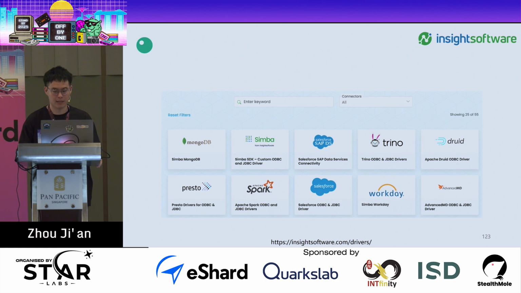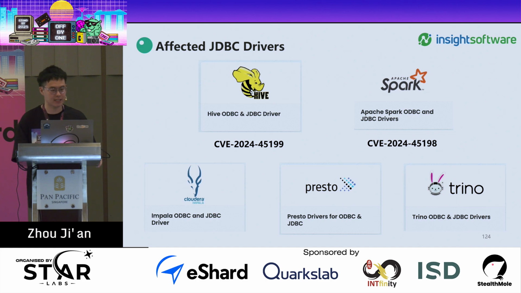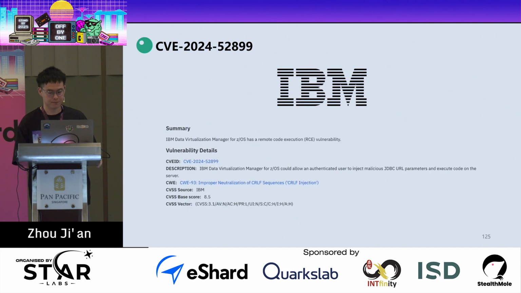And some of them are commercial products, so we cannot download them. And although the CVE numbers only cover about 2 vulnerabilities, in fact, a total of 5 different JDBC drivers have this kind of problem. And the latest versions of the JDBC drivers all fix this issue. Let's use the IBM vulnerability to share.